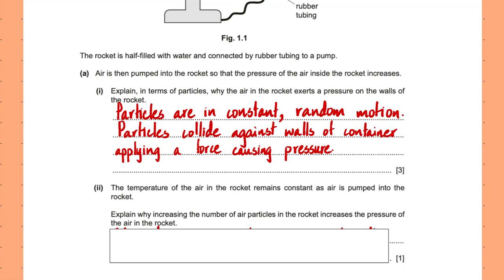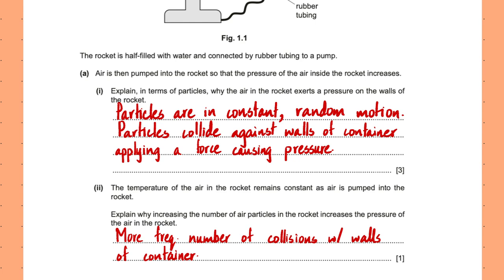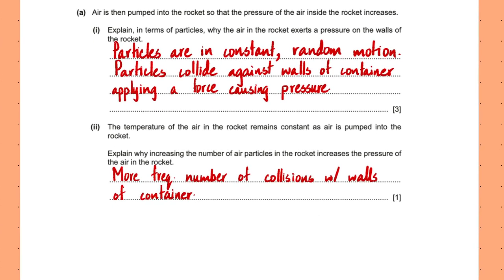Let's go on. Temperature of the air in the rocket remains constant as air is pumped into the rocket. So temperature is the same. Explain why increasing the number of air particles in the rocket increases the pressure of air in the rocket. So remember that pressure, according to your response, is directly linked to collisions. So if you have a greater number of air particles, there would be more frequent collisions. That leads to a higher air pressure. With collisions, remember that you clarify that these are not collisions with other particles. Rather, these are collisions with the walls of the container.